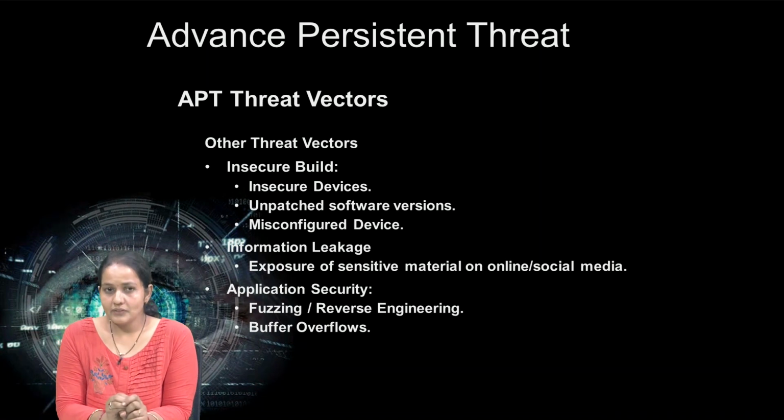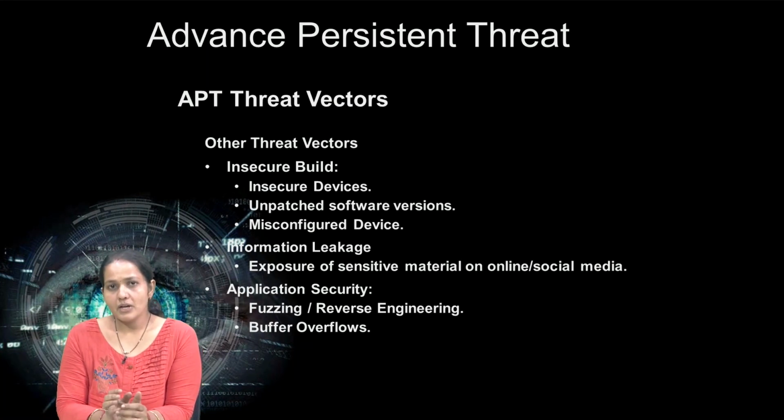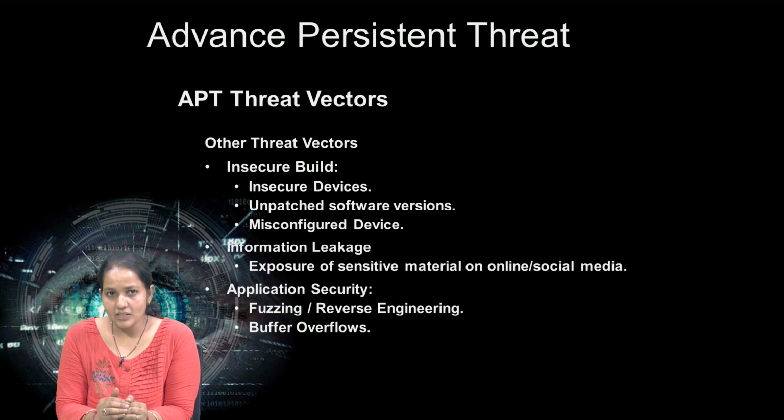As other threat vectors, there is the insecure build. Insecure build means insecure devices are connected to the network, or unpatched software versions are in use. Sometimes the version we are using has no updates or patches. So if such software is used in the network, the attacker can get an entry through that software. That is another type of threat vector for getting entry.